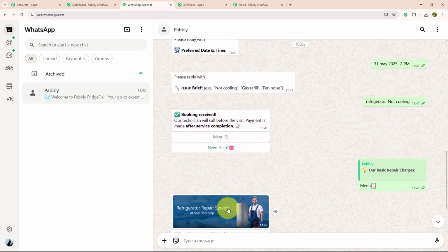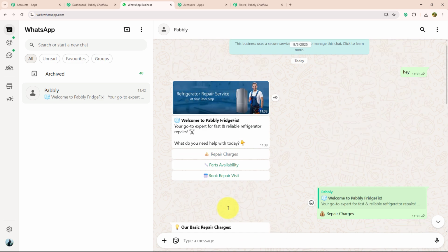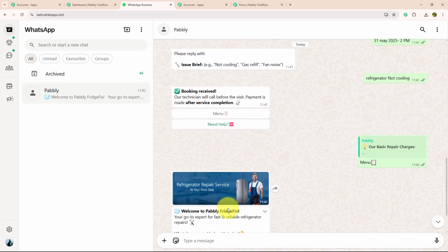So as you can see, the chatbot is replying to me within seconds and made my customer experience so much better and fun. That too without any manual effort. That's the power of Pabbly Chatflow. If you want to know how to create this chatbot for your own business, then let me guide you further.